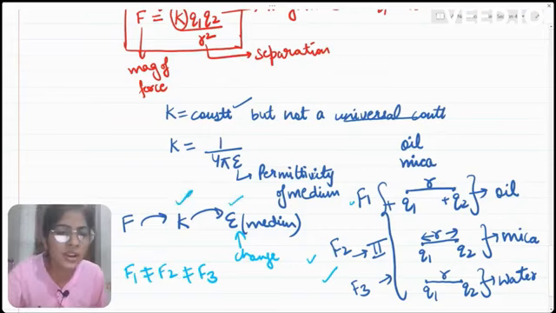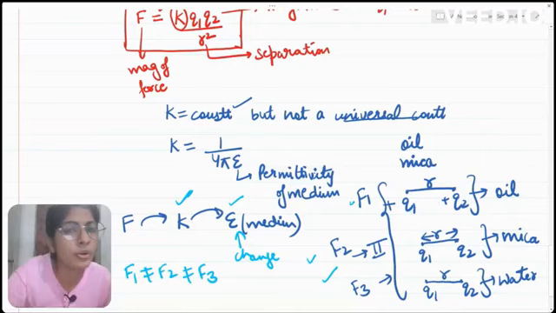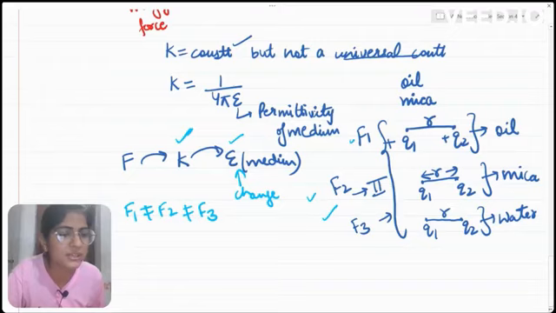Hence, if we place the same magnitude of charges at the same distance apart in different mediums, then also the force between them will change because this force depends upon the medium in which both the charges are kept.